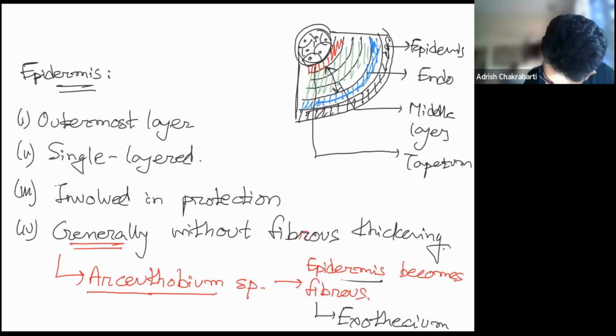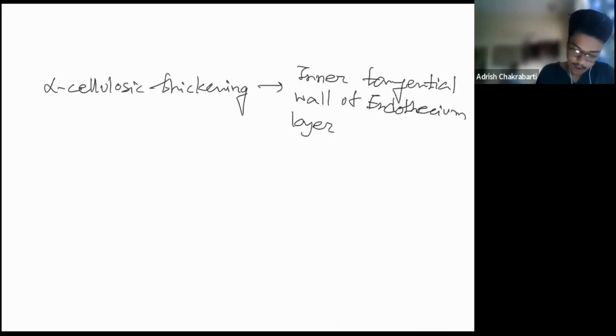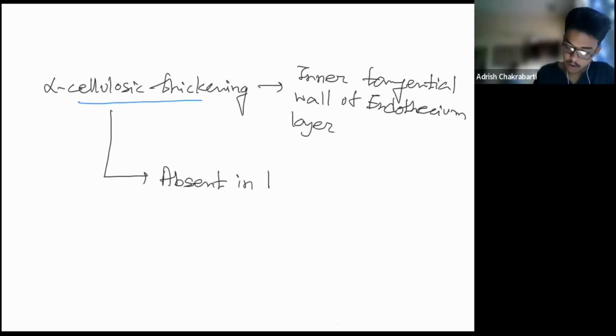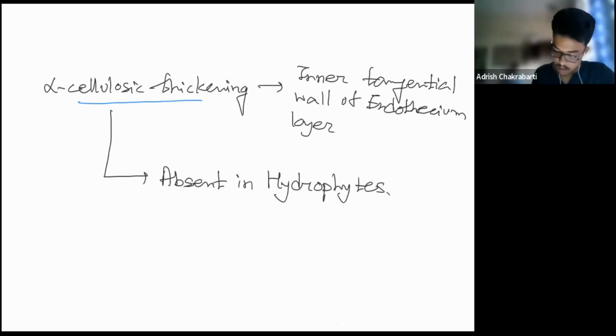I'm marking it in dark. Here you're going to observe this alpha cellulosic thickening. And alpha cellulosic thickening is absent in hydrophytes.